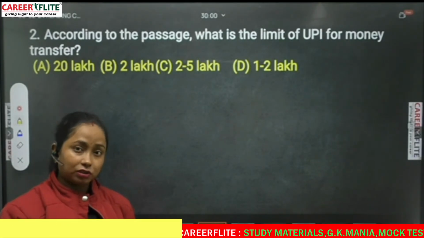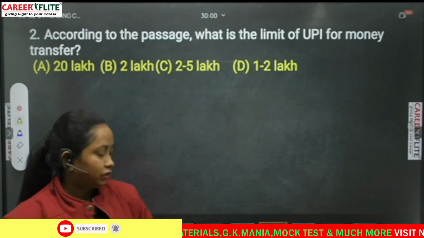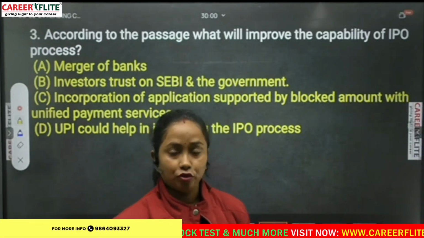By solving the questions directly from the passage, it will be very easy to do. Okay, then we'll go with the next question. According to the passage, what will improve the capability of IPO process?